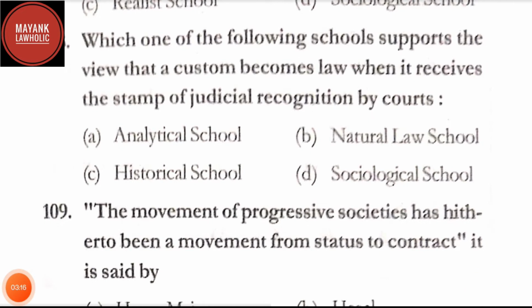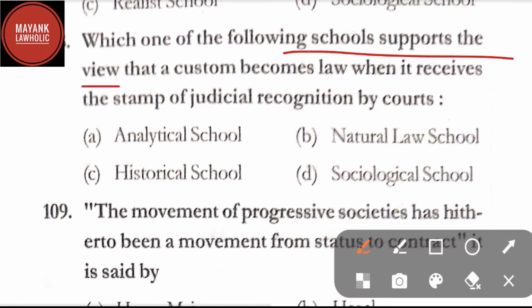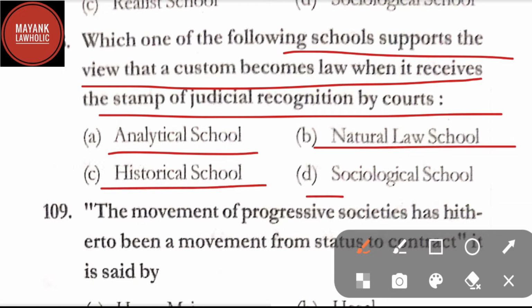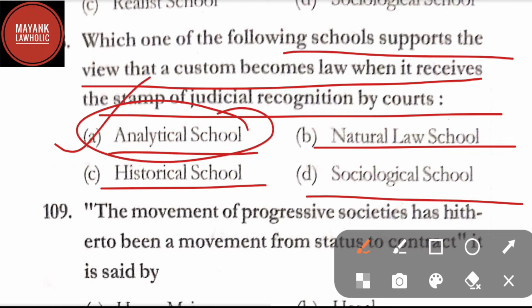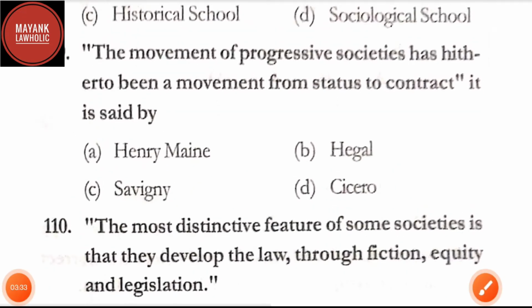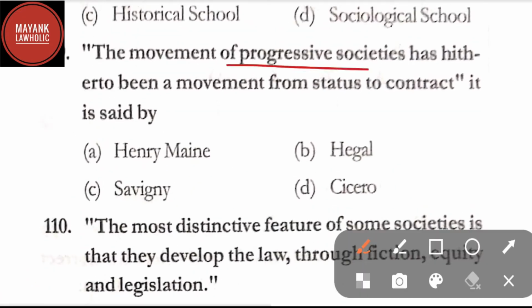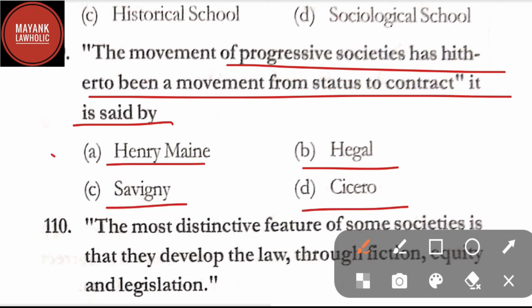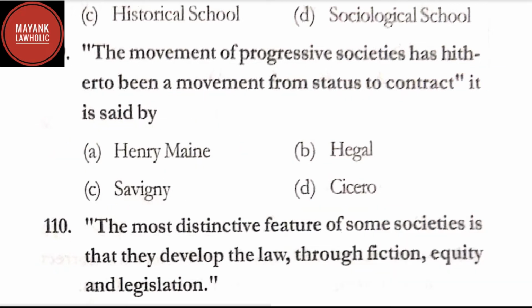Question number 108. Which one of the following schools supports the view that a custom becomes law when it receives the stamp of judicial recognition by courts? Here options are option A analytical school, option B natural law school, option C historical school, and option D sociological school. The correct answer is option A, that is analytical school. Question number 109. The movement of progressive societies has hitherto been a movement from status to contract. It is said by Henry Maine, Hegel, Savigny, and Cicero. In question number 109, the correct answer is option A, that is Henry Maine.